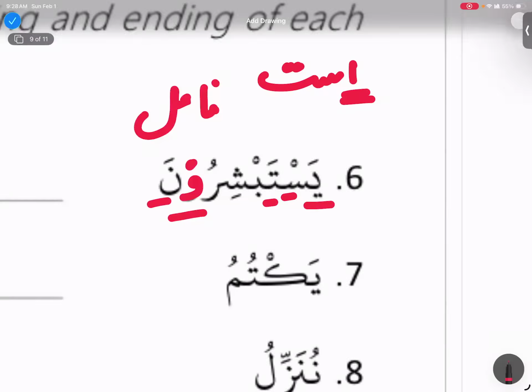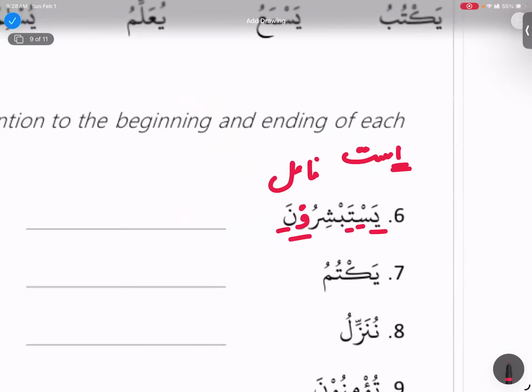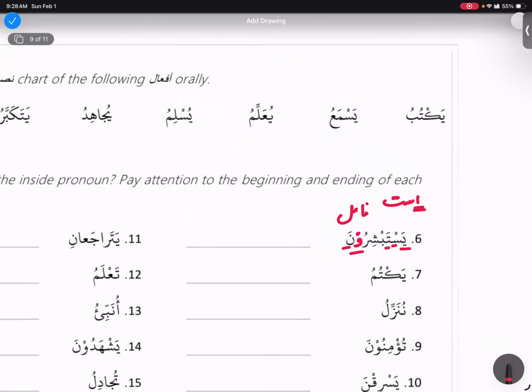They all asked for bushra, glad tidings. Yes, so they all, masculine, seeking good news. I can say seeking, right?